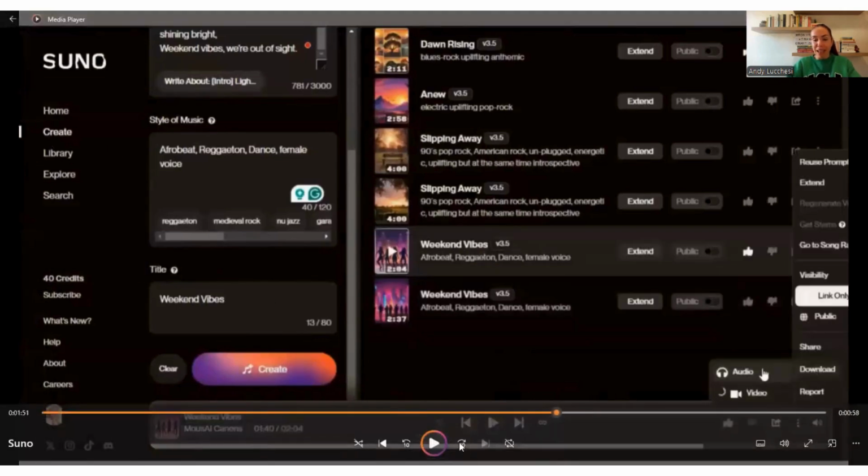Now, of course, for most of us, it might not be the best result in terms of quality or the music, but it's a really fun, engaging activity that can get all our students involved. For example, if we are in a history class, inspired by maybe a time period, we can ask them to create lyrics and then throw it into SUNO with a specific music style, and see the outcome. If we are in English class, we can create a poem and then transform it into lyrics and throw it into SUNO and then create music.